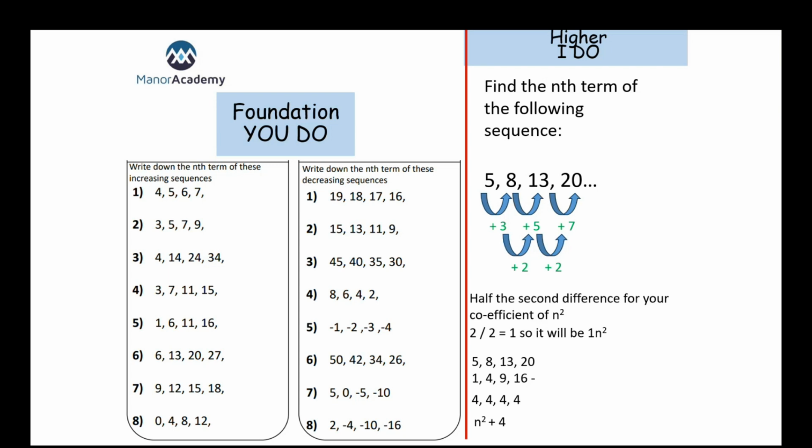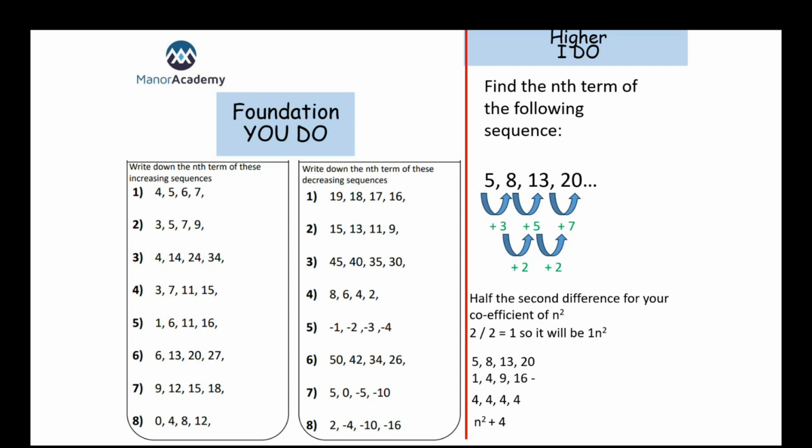Okay, I know we've been looking at expanding and factorizing in lesson recently. So when we're expanding those double brackets, we get x squared plus something x plus something. Same sort of concept, but we use n because it's sequences, and we're finding the nth term. Now, to get those numbers, the first thing we need to do is take our second difference and half it. So we need to half the second difference for your coefficient of n squared. So for the number that goes in front of the n squared, we have to half that second difference.